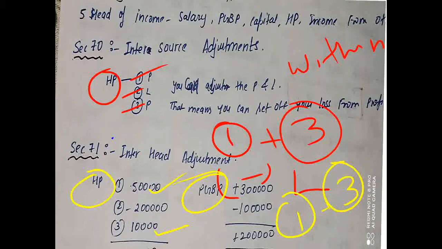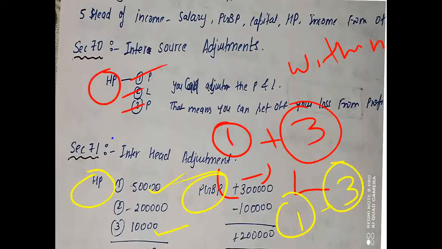So we have to adjust this loss against the profit. When we add these two, we get 60,000. So from 60,000, if we subtract 2 lakh, we get a negative figure. That means we have an overall loss. So when we make the inter-source adjustment, we are getting a loss.